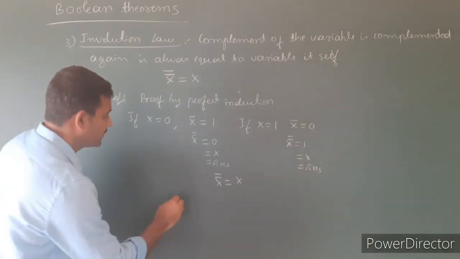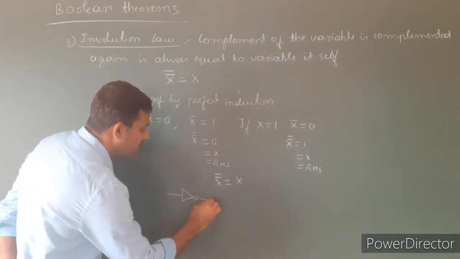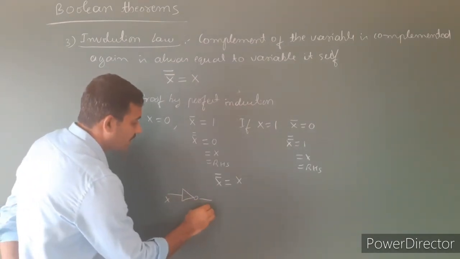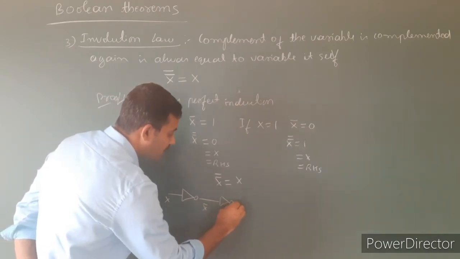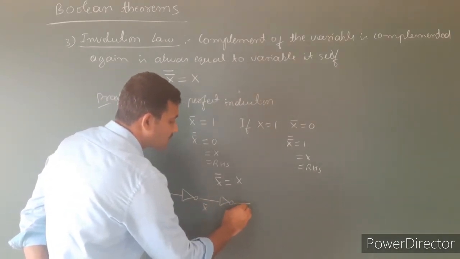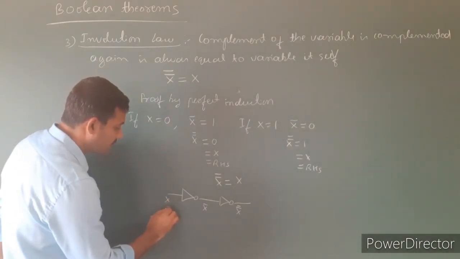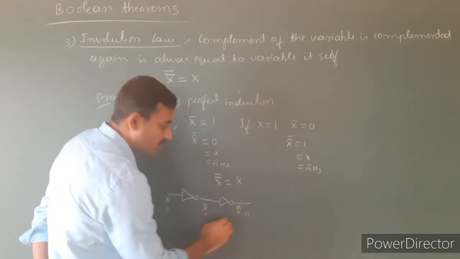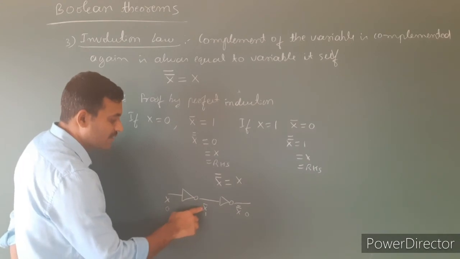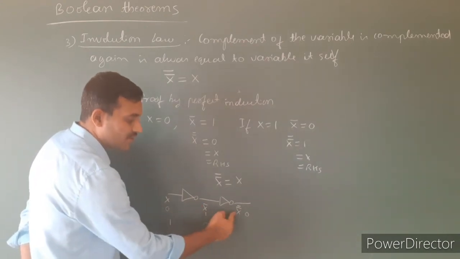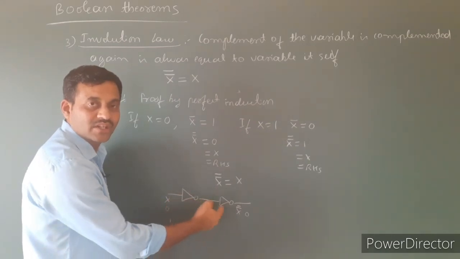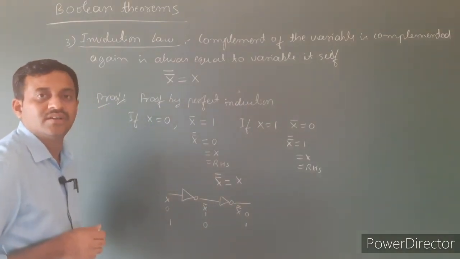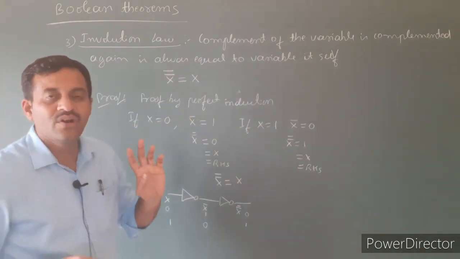If you are using a logic gate, see here, this is the logic gate for the bar, the NOT operation. Here is x, and the output is x bar. Again, if it is complemented, the output is x double bar. If x is 0, here it is 1, and 1 passed again through the NOT gate becomes 0. If x is 1, x bar is 0, and 0 input again to the NOT gate gives output 1. So x double bar is equal to x.